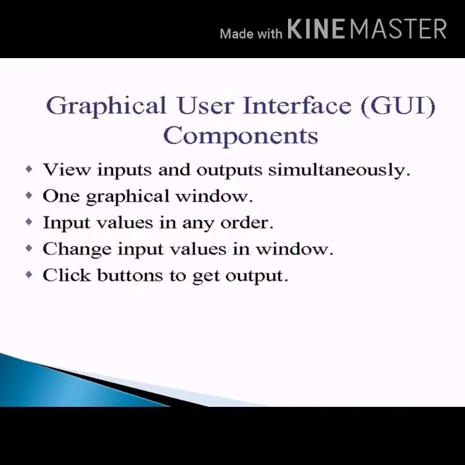Now let's see the components of a graphical user interface. A graphical user interface includes graphical elements such as windows, icons, and buttons. A graphical user interface uses menus and icons to choose commands, start applications, make changes to documents, store files, delete files, etc. You can use the mouse to control a cursor or pointer on the screen to do these things. Also, you can view inputs and outputs simultaneously in graphical windows, and change input values in windows.